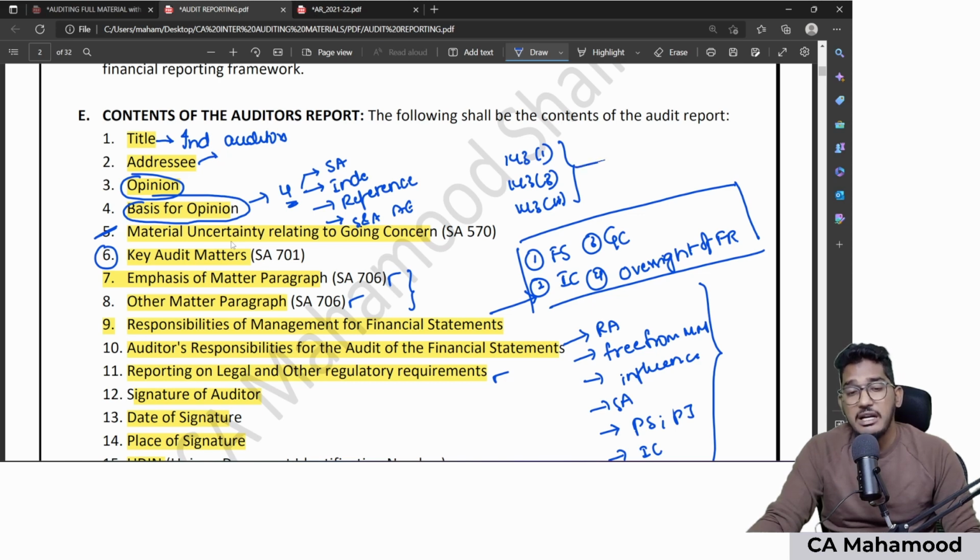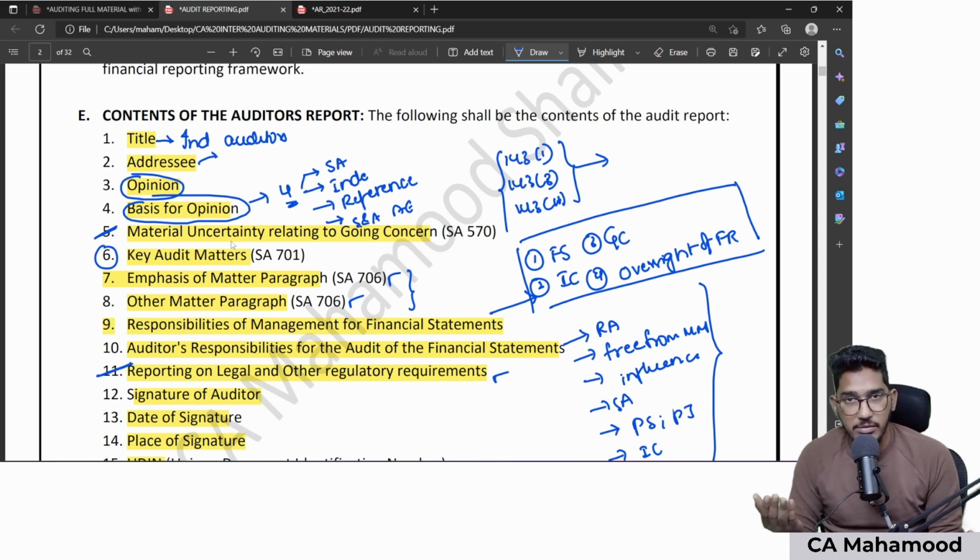But under which paragraph of the audit report will the auditor comment on these reporting requirements? He will make use of this particular paragraph, reporting on legal and other regulatory requirements. So this paragraph will be used for those reporting requirements apart from standards on auditing, like the Companies Act, Banking Regulation Act, etc.